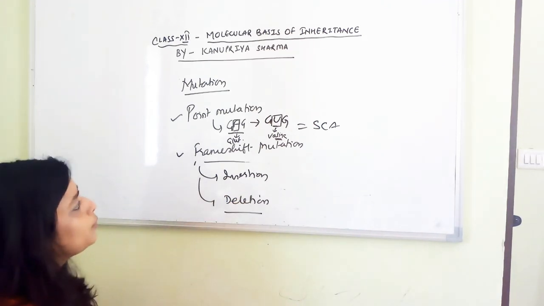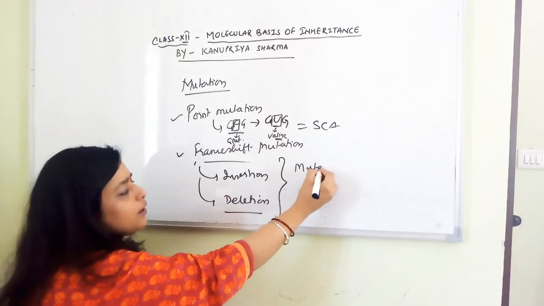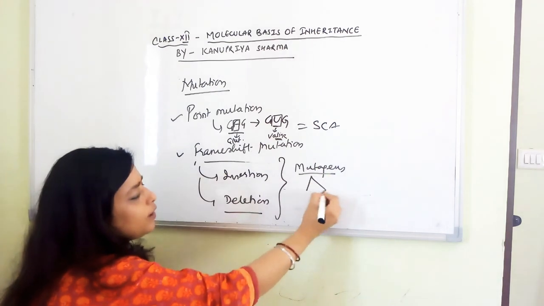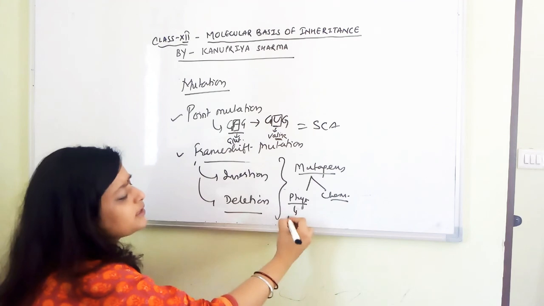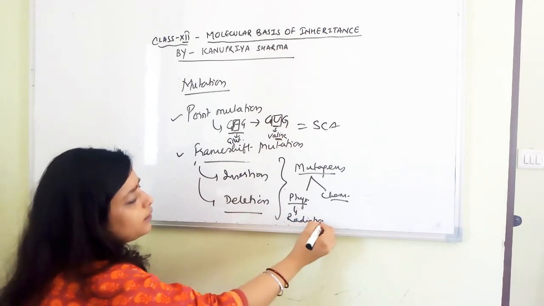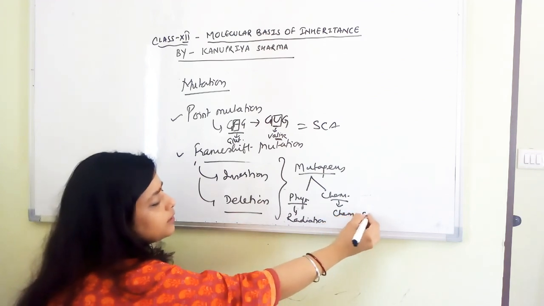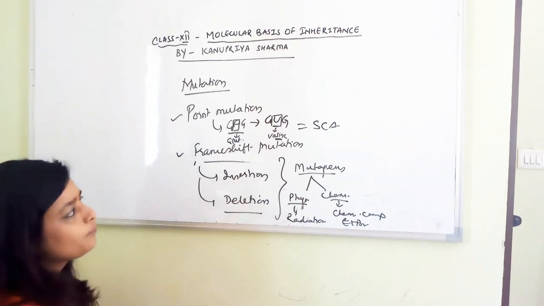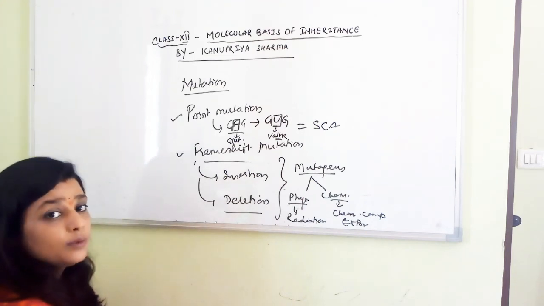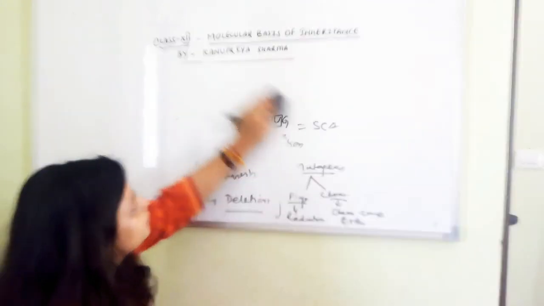So this is about mutation. Now those agents which are causing mutation are called mutagens, which are broadly of 2 types: physical and chemical. Physical means radiations I am talking about, and chemical means some chemical compounds like ETBr, ethidium bromide, right? So these can cause mutation in your body because they have the ability to enter inside the DNA and cause changes. So this is about mutation.